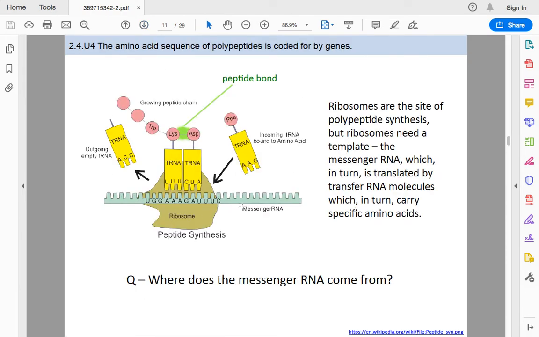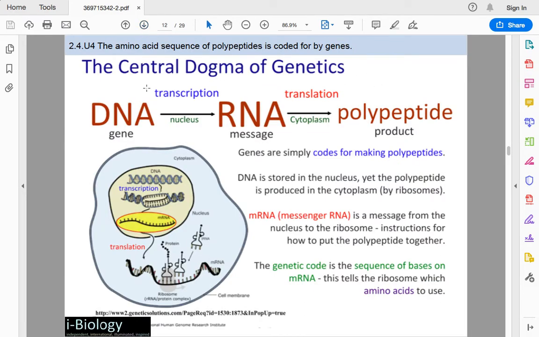And now I'm going to put a video to show you the mechanism of formation of proteins. Remember that this happens in the ribosomes. And this is the central dogma of genetics that we're going to study later, but I think that you have the idea because I know that you studied this in biology first. We have the DNA, then we have the process of transcription and the formation of messenger RNA that happens in the nucleus.